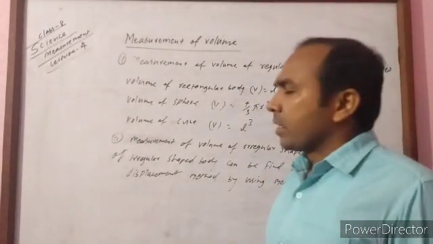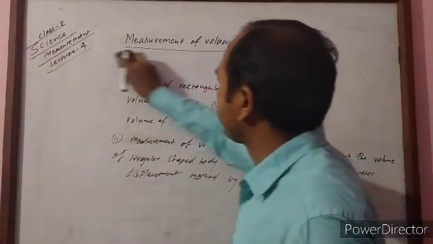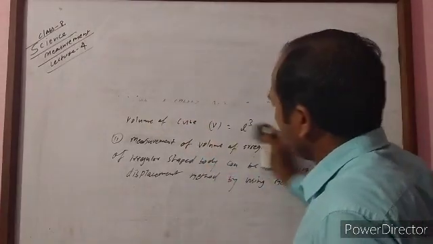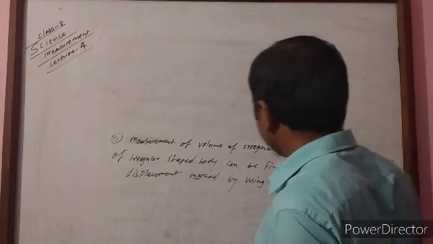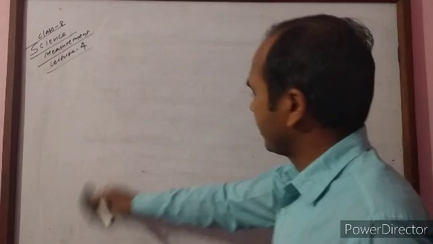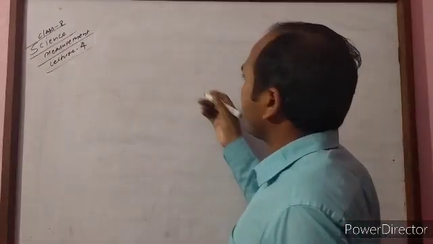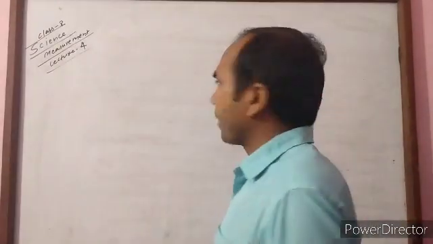Another, there are different types of conversions in this chapter. The volume of liquids is determined in milliliters, liters, in this way.